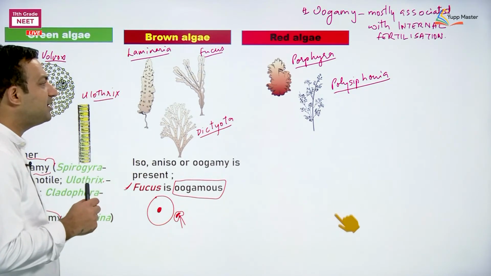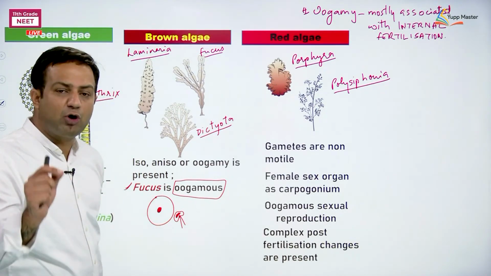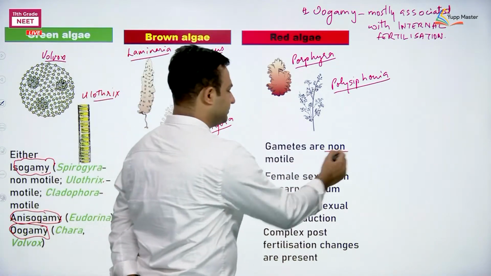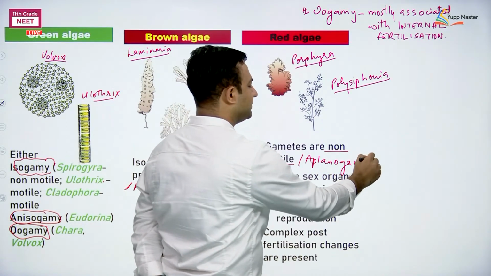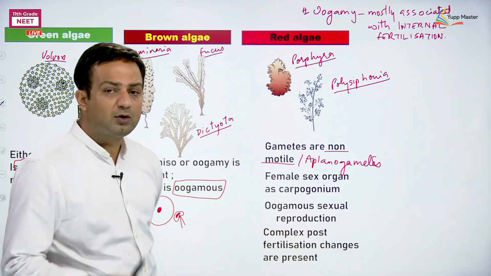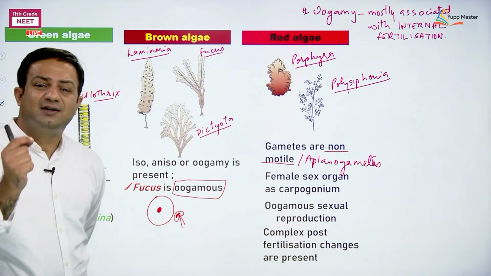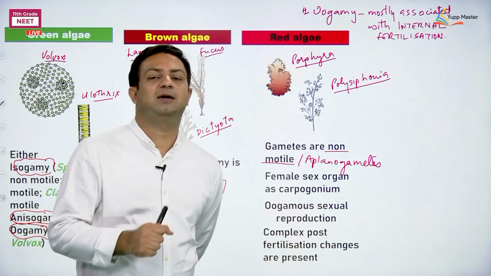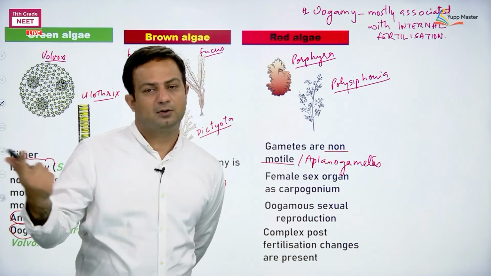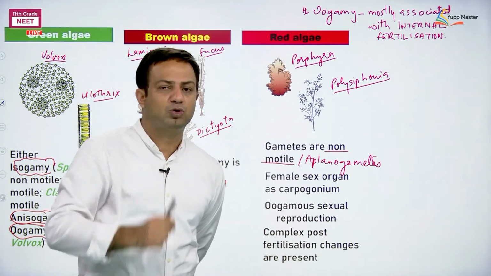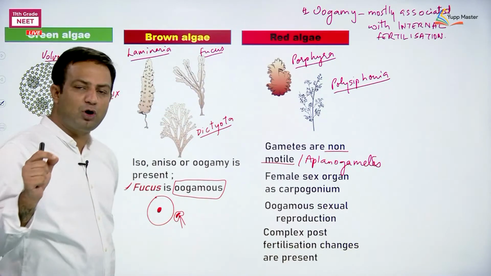The red algae members are totally different in these cases. One, they are forming non-motile gametes. This we have already studied. What have we studied in this regard? We have studied that flagellated conditions are not seen in red algae. Flagella are absent in the members of red algae. Their spores are non-motile, their members non-motile, gametes also non-motile.